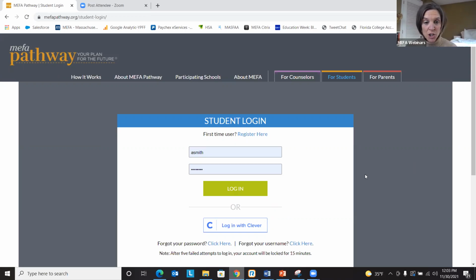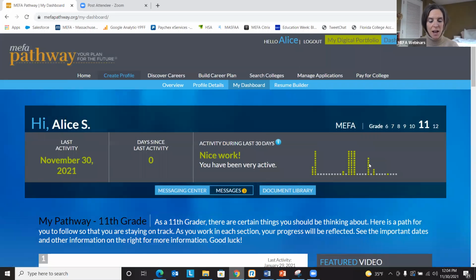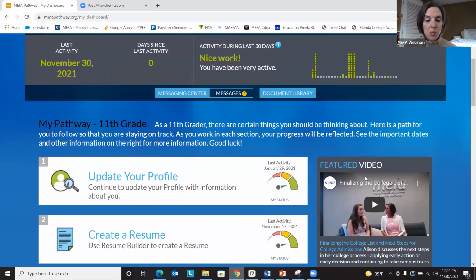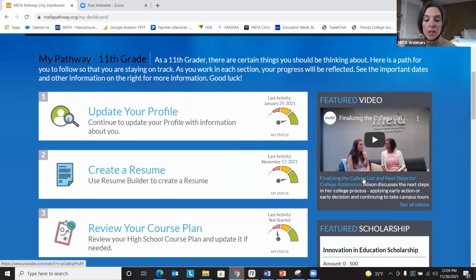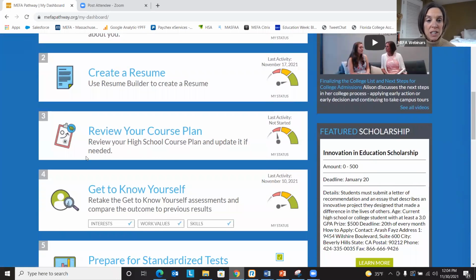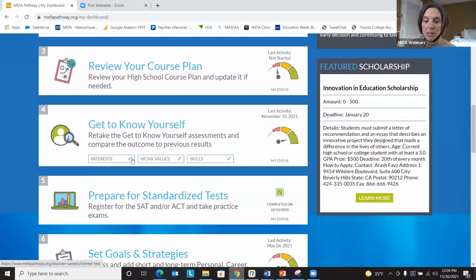Once you register as a new user, you have your credentials and you just pop in your credentials. I'm logging into my test account here, and this is Alice. When a student logs in, you'll be brought to your dashboard, and you can see the grade level up at the top here. This is a student's personal homepage, which offers suggested activities based upon the student's grade level. A student in grade 9 will see different activities than a student in grade 12. It offers clear guidance, next steps, and alerts.